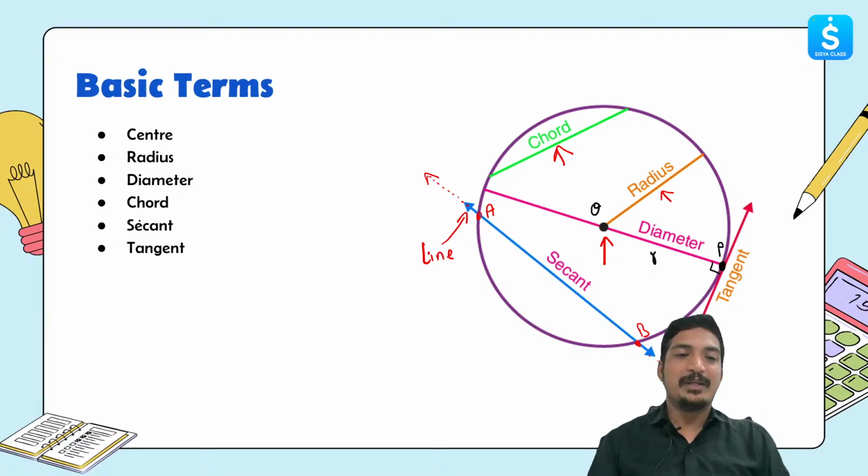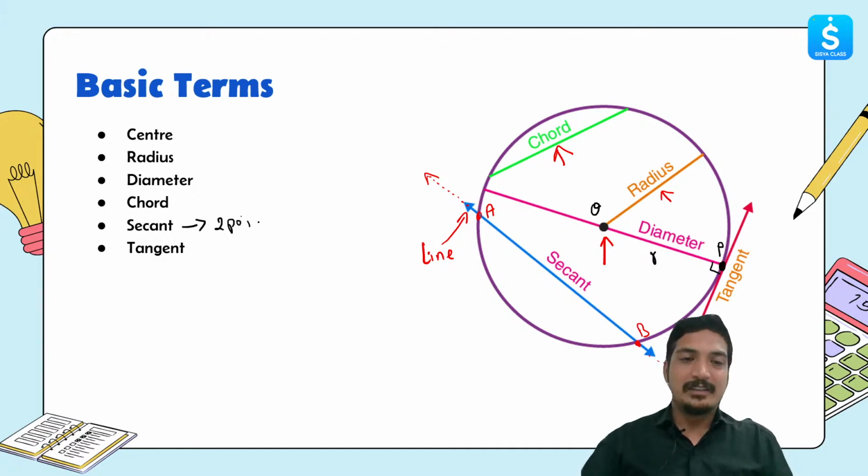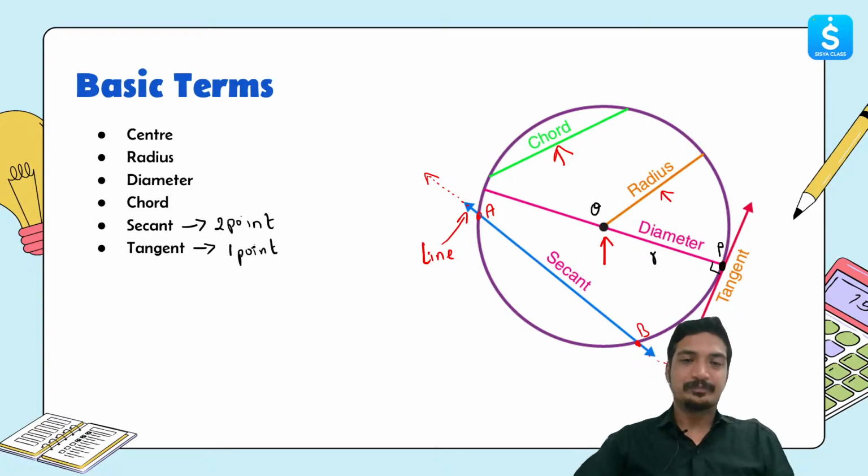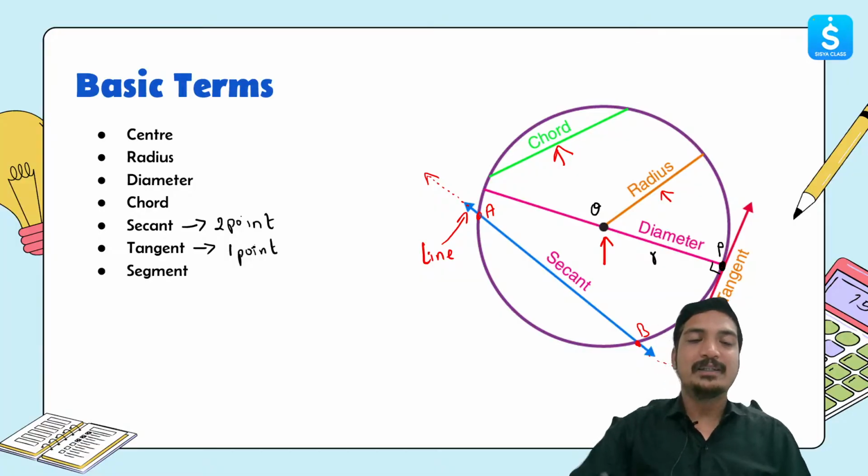The difference between secant and tangent is that a secant touches the circle in two different points, and a tangent touches the circle in only one point. I hope this is clear to all of you, right? Great, wonderful. Then we have a segment.